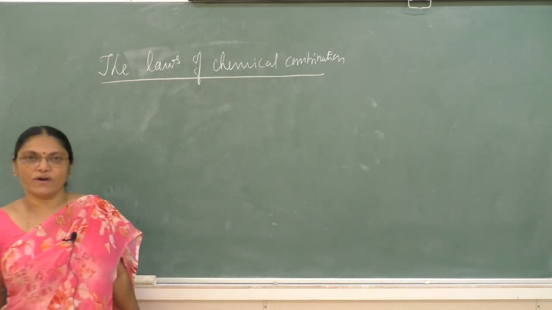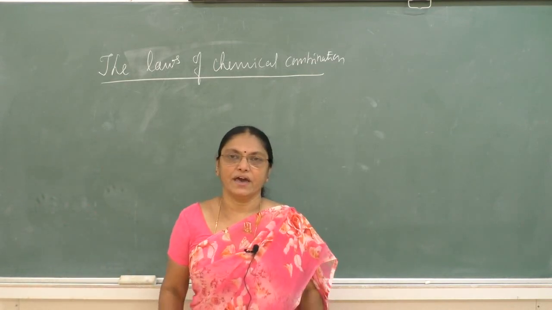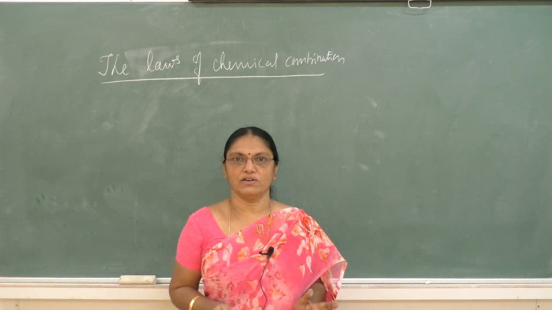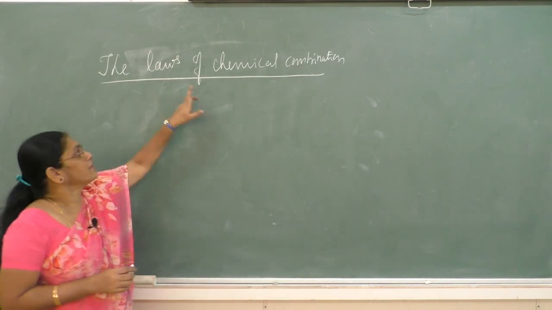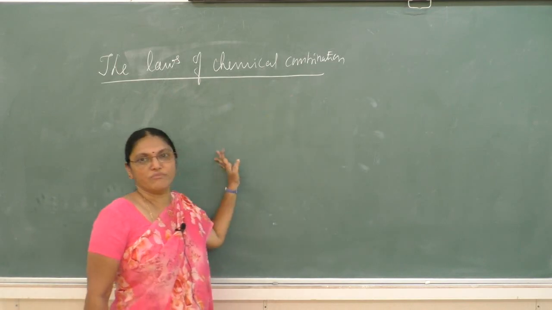A compound is formed by the combination of elements according to some laws. Those laws are known as the laws of chemical combination.